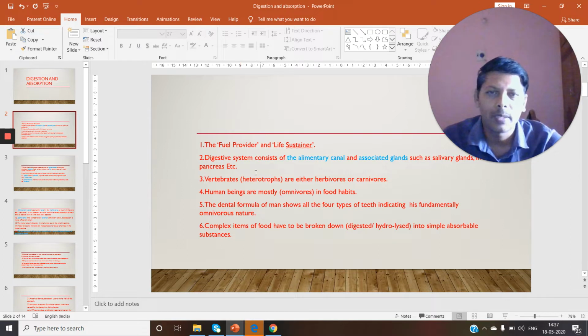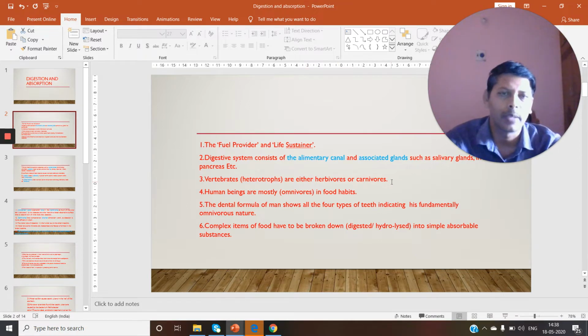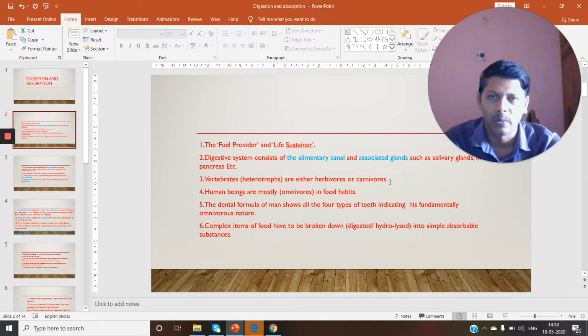Vertebrates are heterotrophs; they cannot prepare their own food. Some vertebrates depend on plants for their food requirements; they are called herbivores. Some depend on other animals for their food requirements; those are called carnivores.